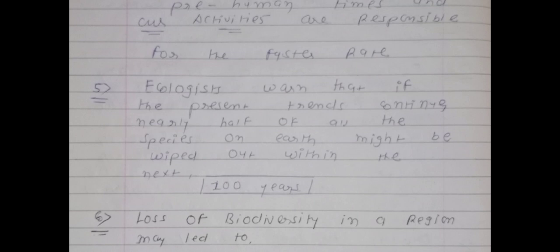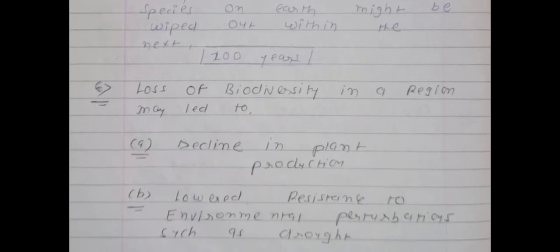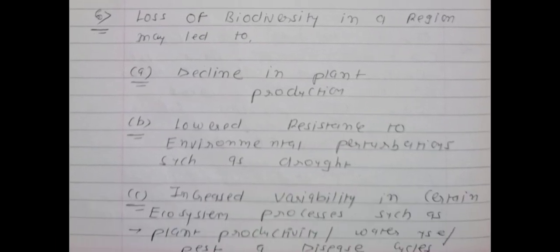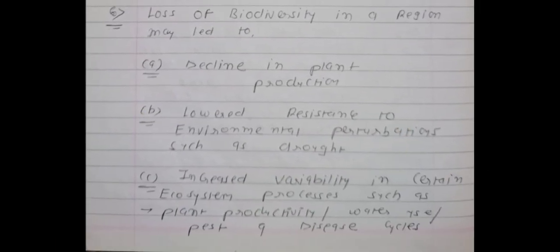So underline 50%, means half, and 100 years. Now see point number 6, loss of biodiversity in a region may lead to some changes, and they are as under.